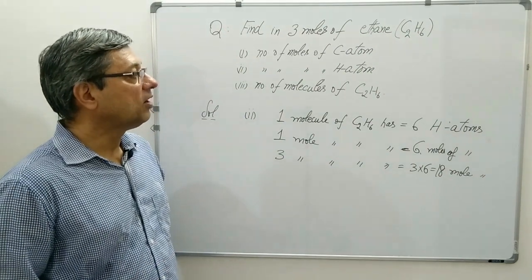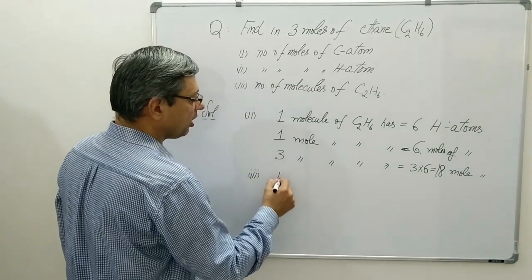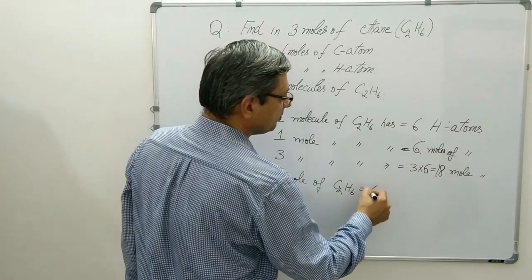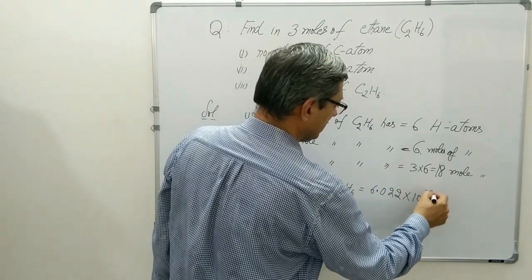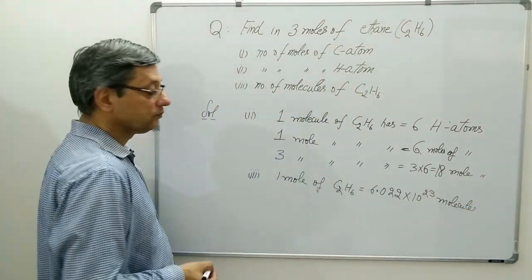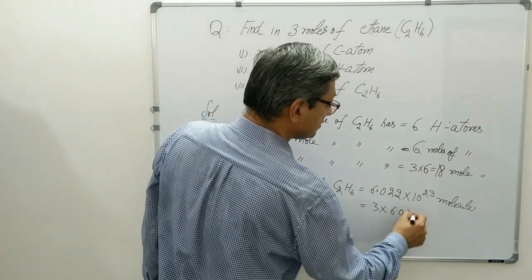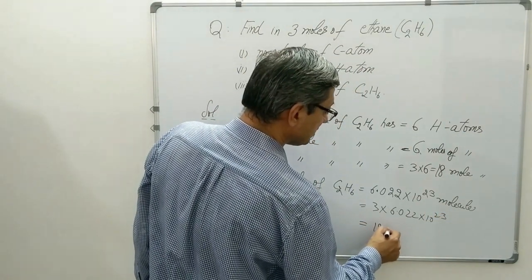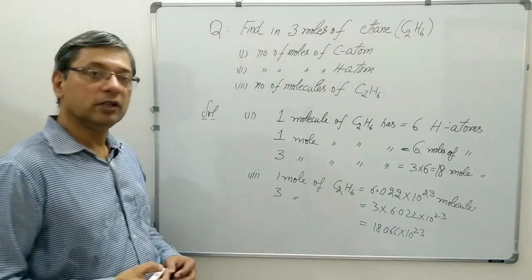Number of molecules of C2H6. Now 1 mole of C2H6 will be equal to how many? 6.022 into 10 to the power 23 molecules. Definition of mole. 3 moles will be equal to 3 times 6.022 into 10 to the power 23, and you multiply it and you get 18.066 into 10 to the power 23 molecules.